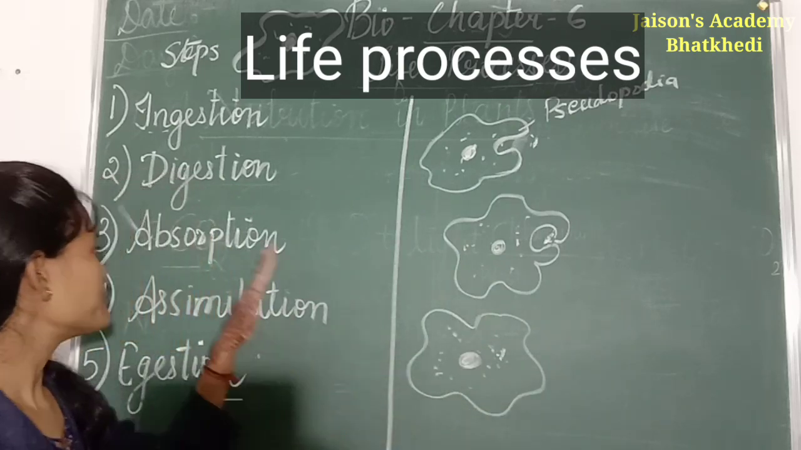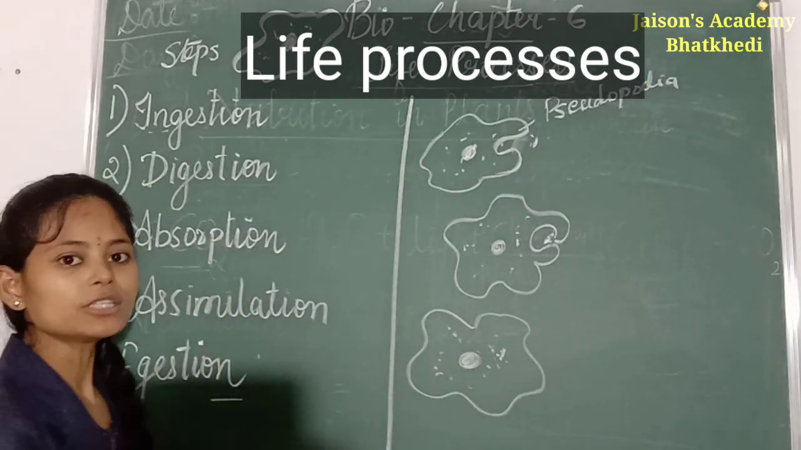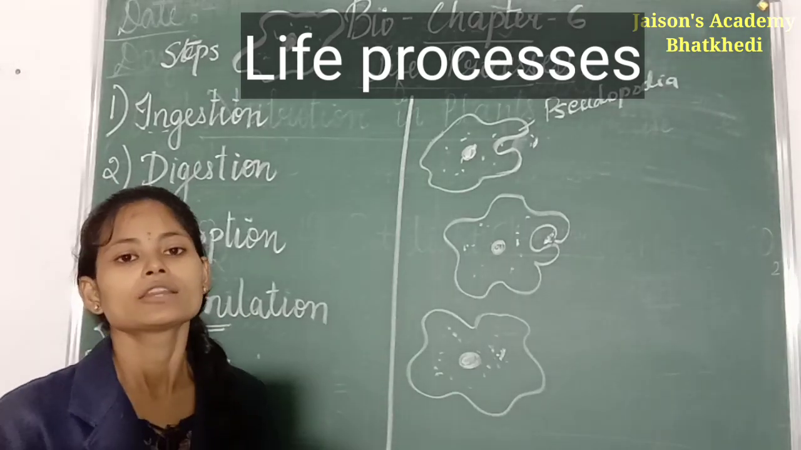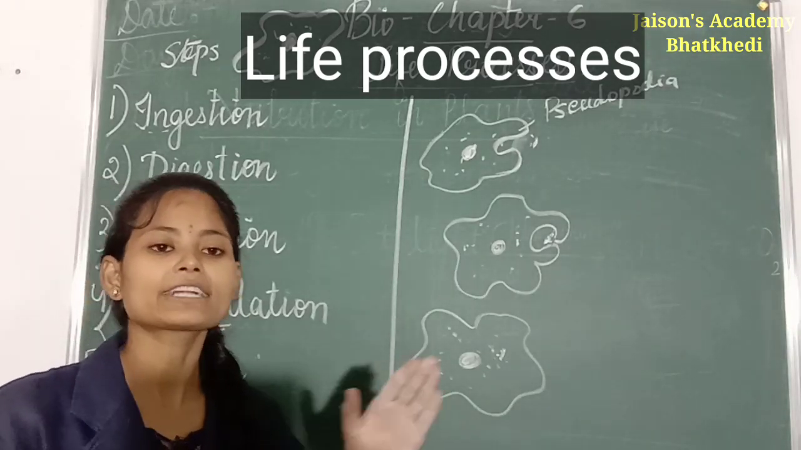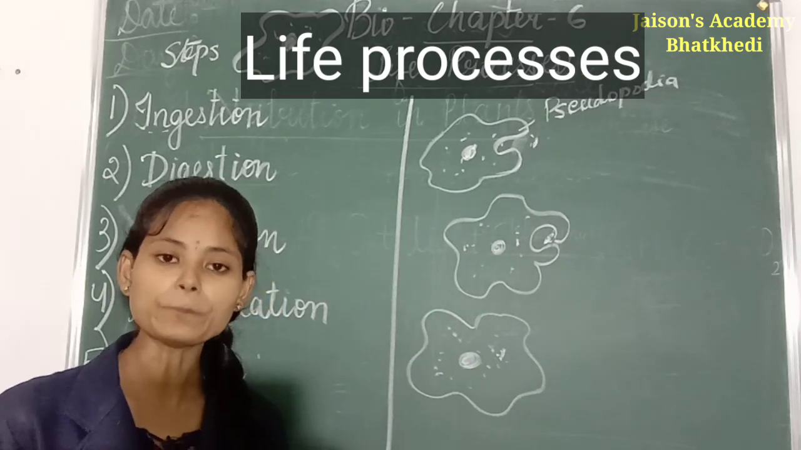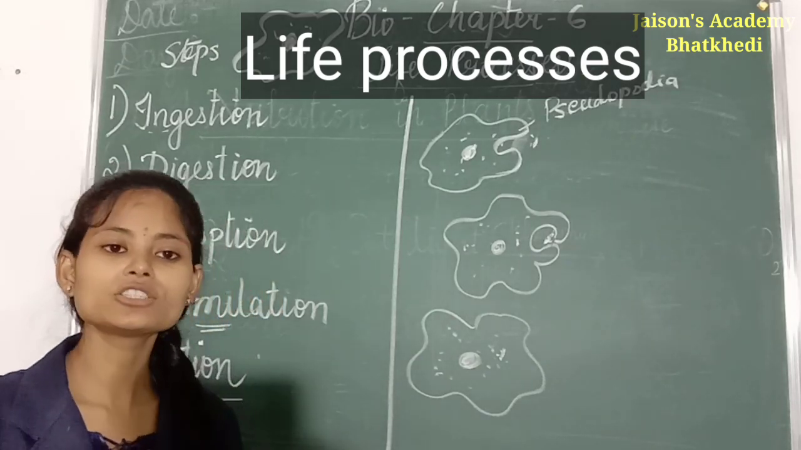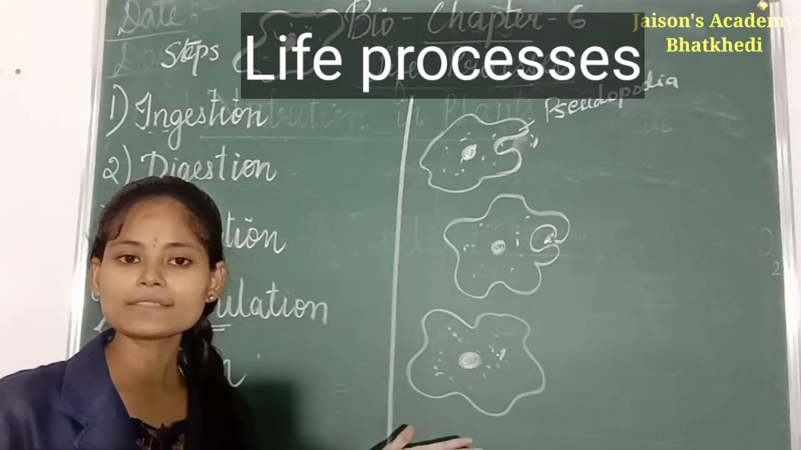So after absorbing the food, that simple food is assimilated. Means the food reacts again in the presence of oxygen. The simple food in the presence of oxygen produces energy, and that energy is utilized by the organism.